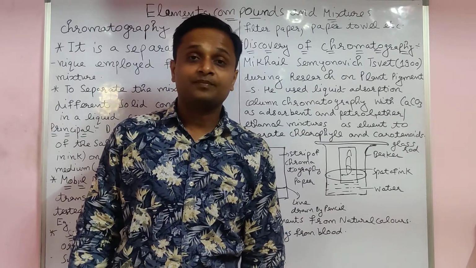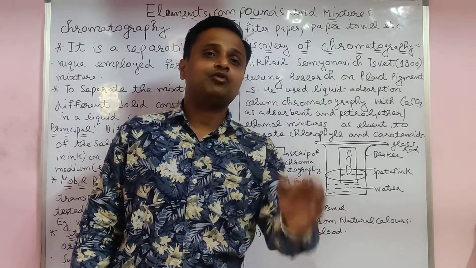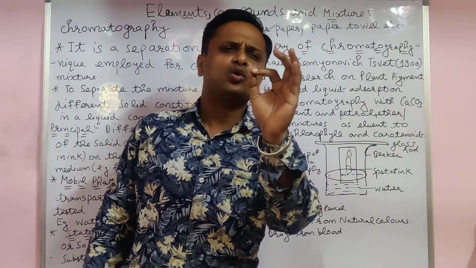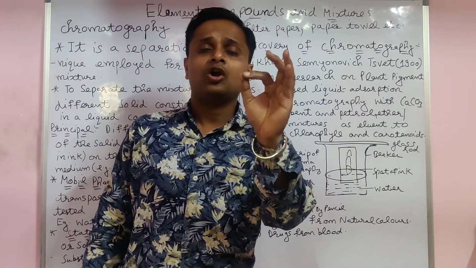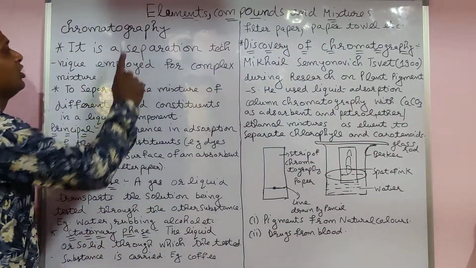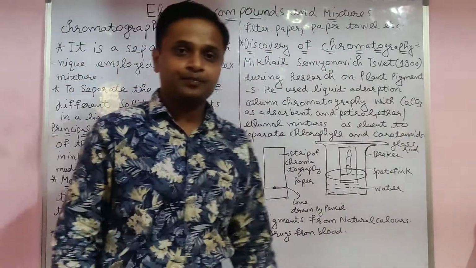But in this lecture we have to discuss how, if you want to separate a very small quantity of any salt from the liquid, it is done with the help of chromatography.